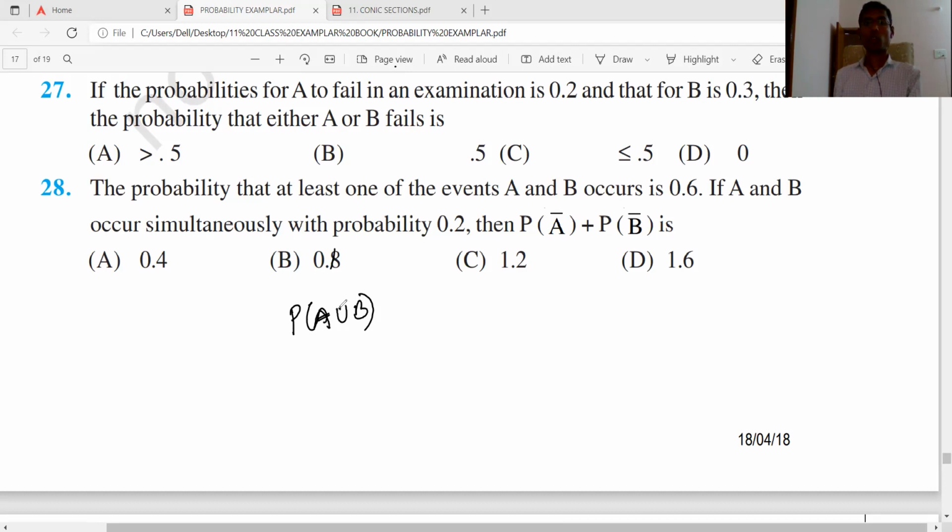He gives the probability of failing only. So that is going to be probability of A plus probability of B minus probability of A intersection B. Probability of A is 0.2, probability of B is 0.3, minus probability of A intersection B. See here, A and B are independent. Probability of A to fail an examination is, and that of B.